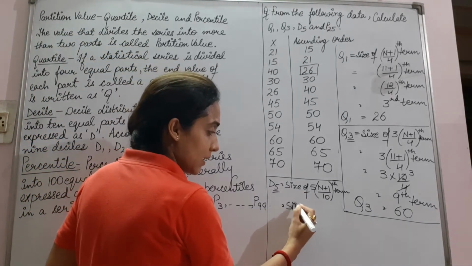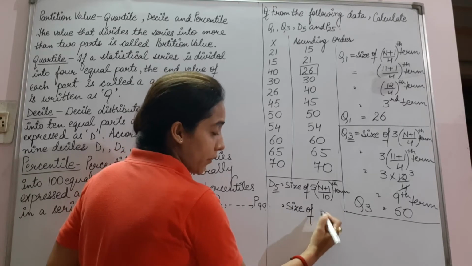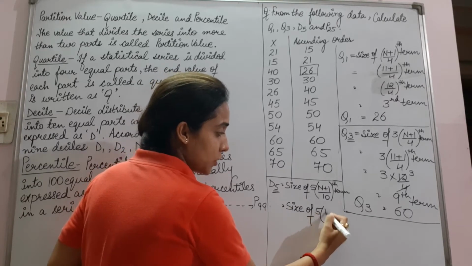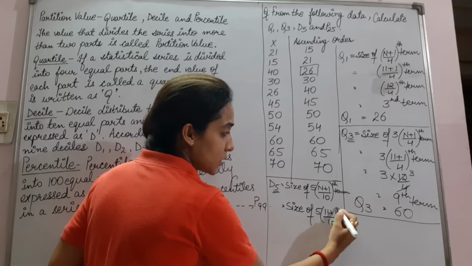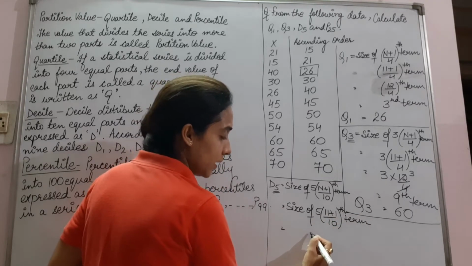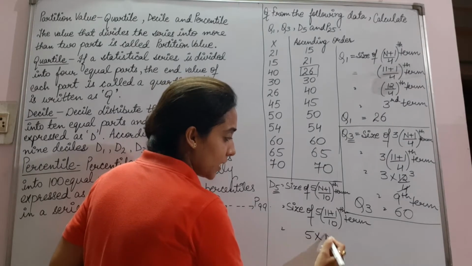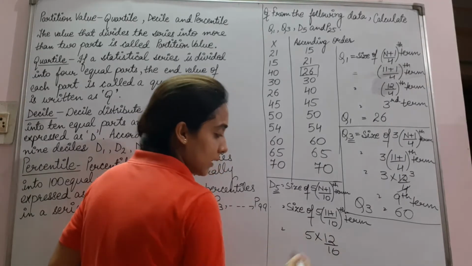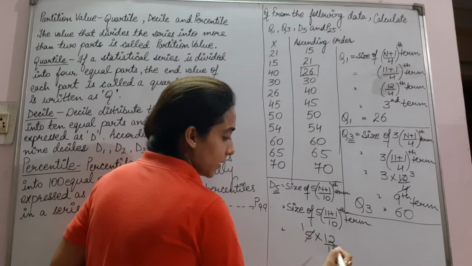It will be size of 5 into 11 plus 1 upon 10th term. So 5 into 12 upon 10th term.